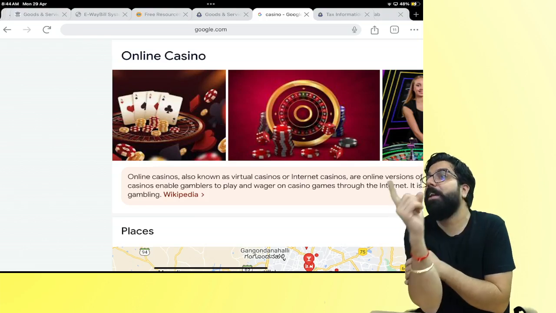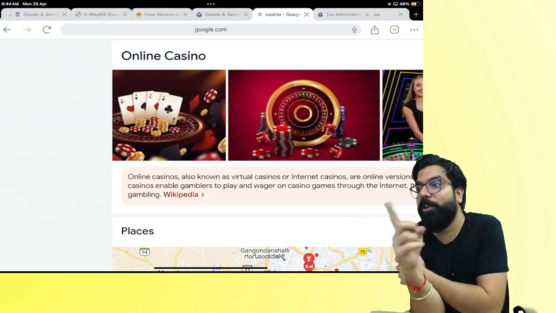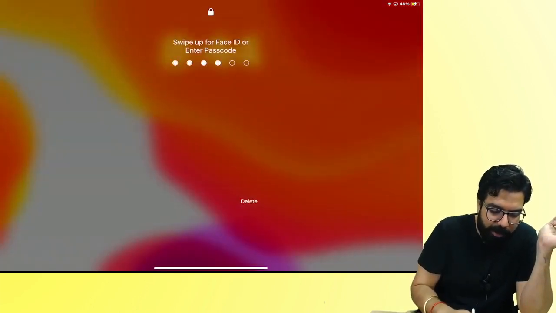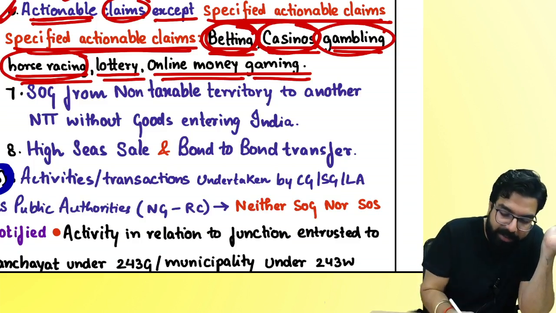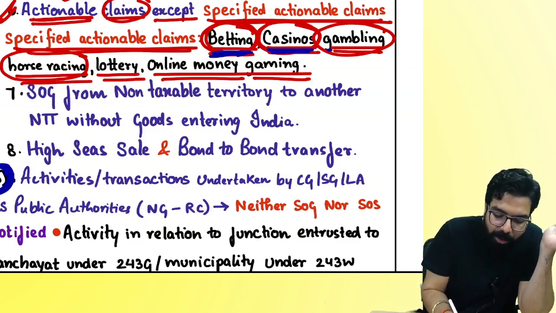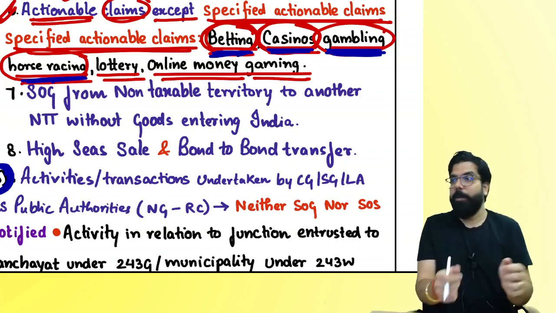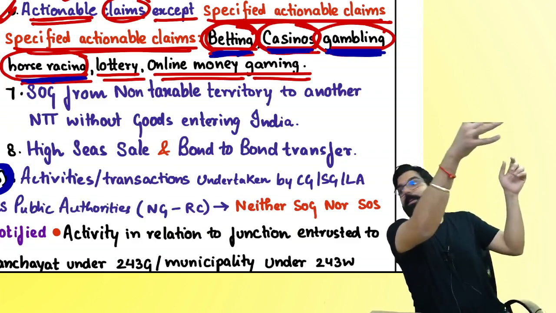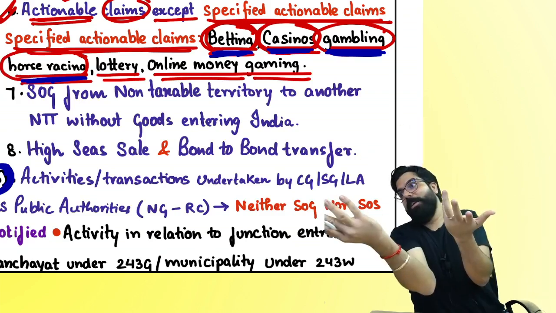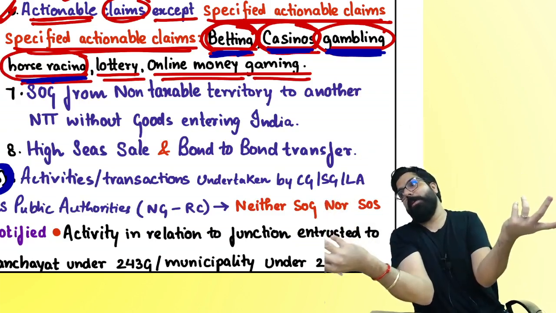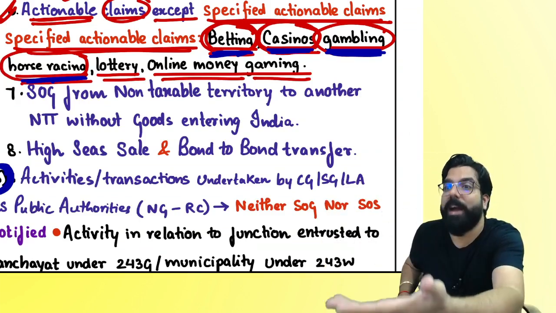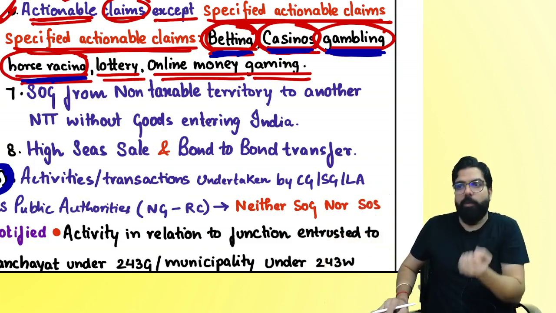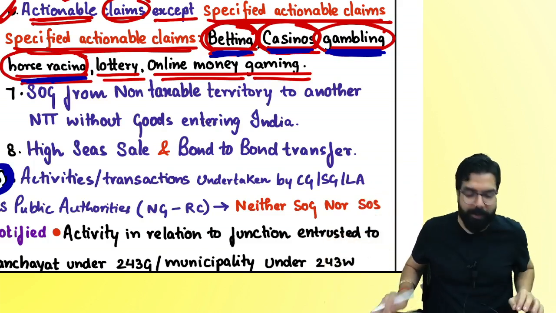Can I go ahead, everyone? But that right can be contingent also. I taught you actionable claim. So they are telling, my question, everyone: all actionable claims are goods, but not all actionable claims are supply of goods. Only which are there on which GST will come? Betting, casino, gambling, horse racing. Oh, you know horse race? You put the money on a horse. If you win, you get it. If you don't win, you don't get the money. So the person who is offering you betting, gambling, horse racing, he is offering you what? Actionable claim. And for actionable claim, whatever money he takes, he will charge you GST.